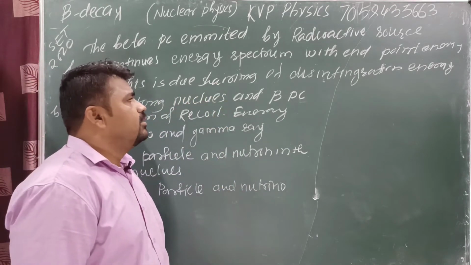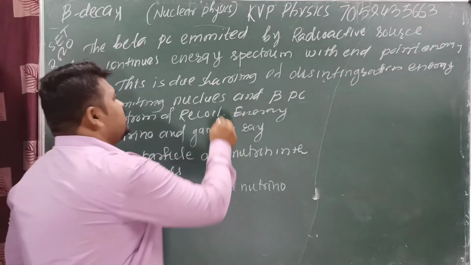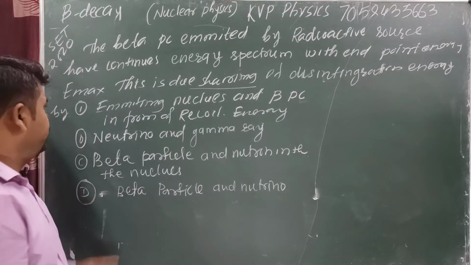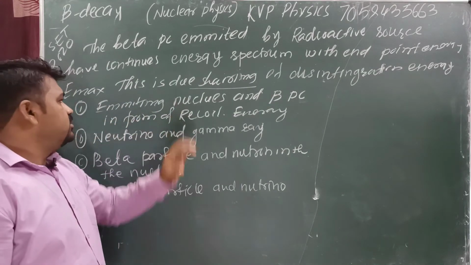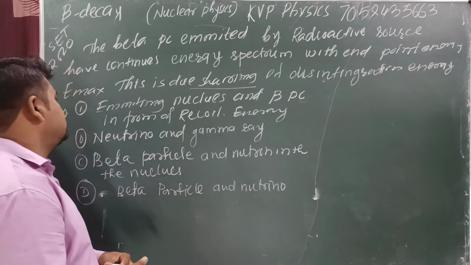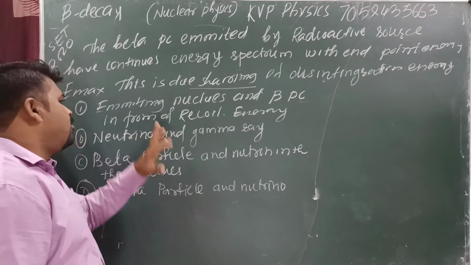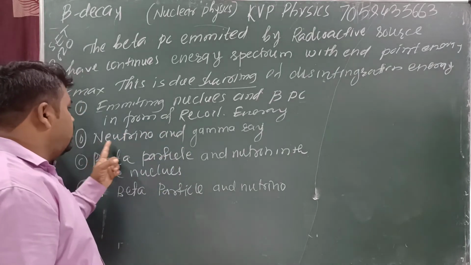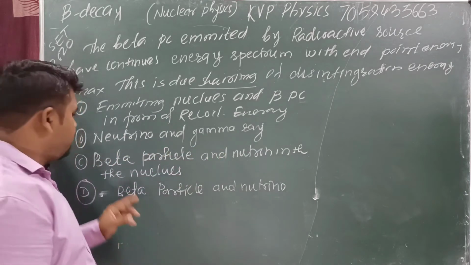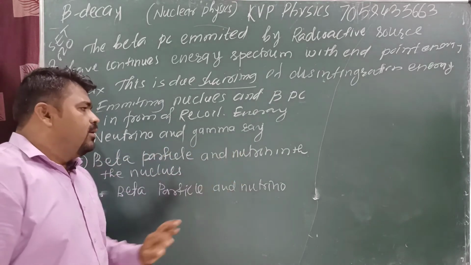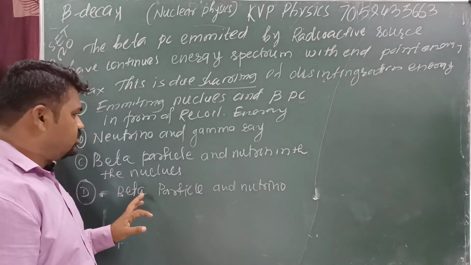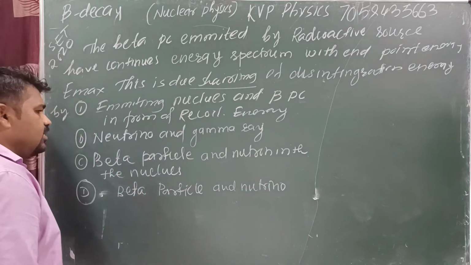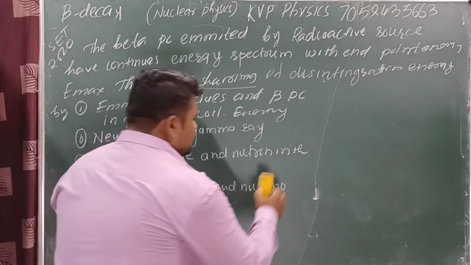This is due to sharing of... this word is very important... due to sharing of disintegration energy. Option number 1: emitting nucleus and beta particle in the form of recoil energy. Second one: neutrino and gamma ray. Third one: beta particle and neutron in the nucleus.